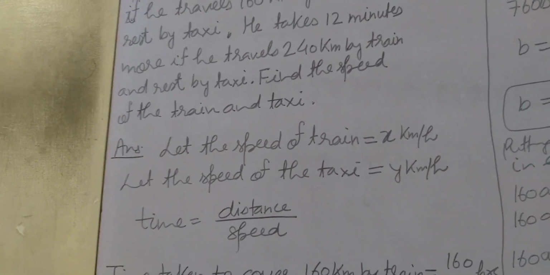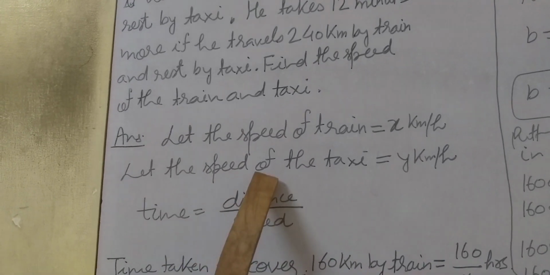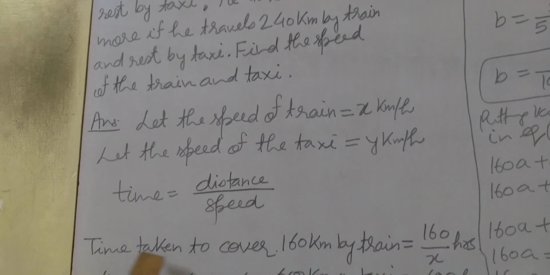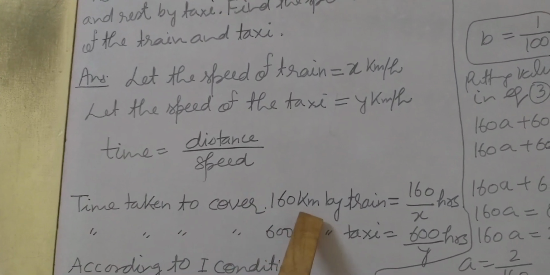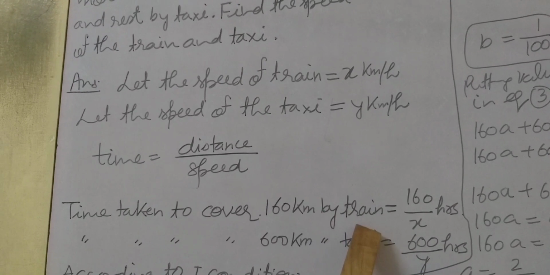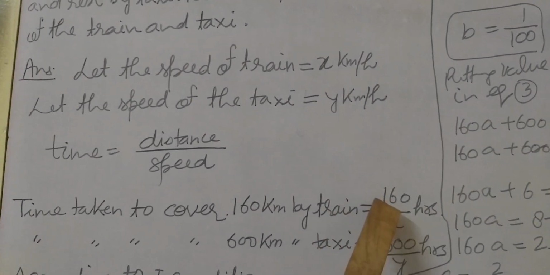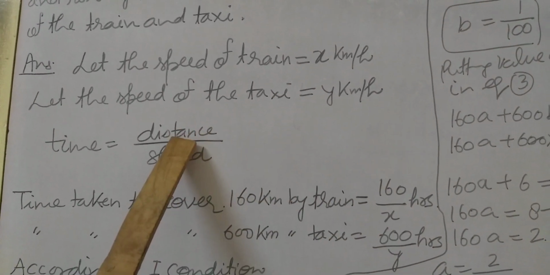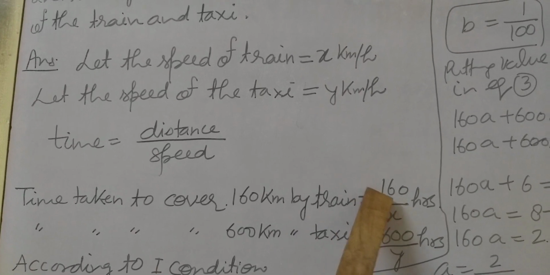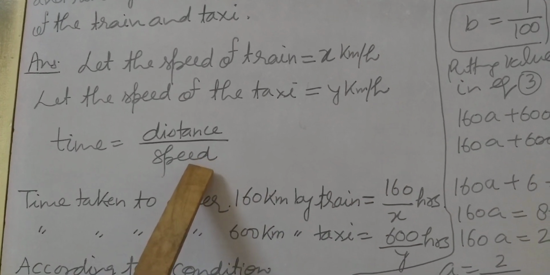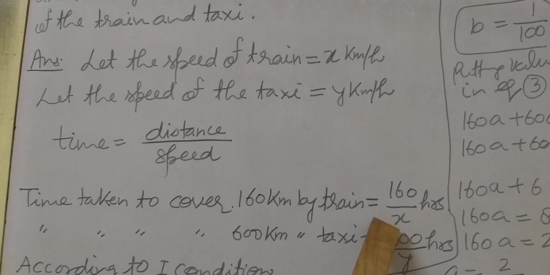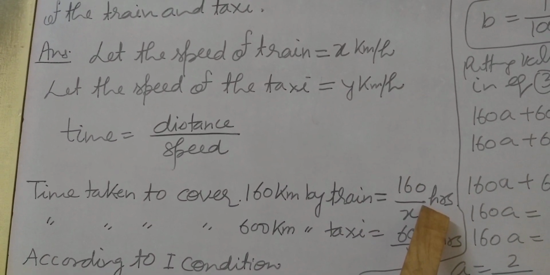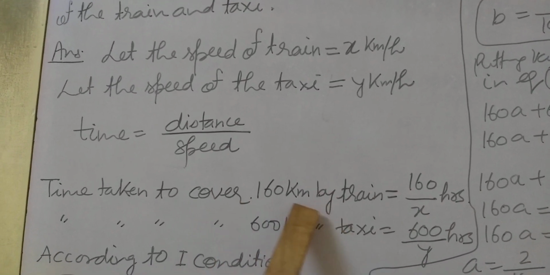Okay students, we know that very well: time equals distance upon speed. Correct? So time taken to cover 160 km by train. The speed of the train is x kilometer per hour and the distance is 160. So in place of distance we write 160, and in place of speed we write x. So it means 160 upon x hours is taken by the train to cover 160 km.